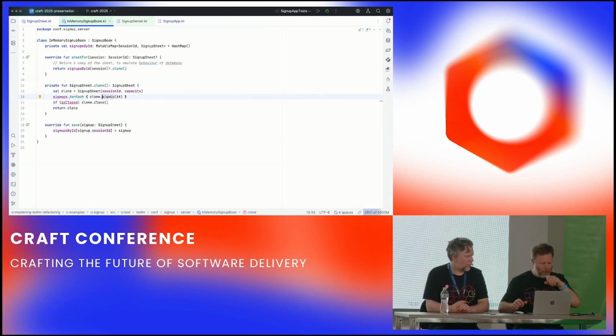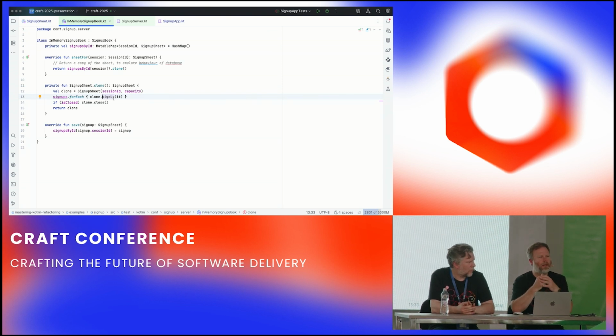In-memory sign-up book. OK, so here we've got this odd sort of clone thing. We're trying to pretend that we've gone off to the database, so all the data about our sheet got serialized as strings fundamentally, went over the wire into the database, so what we're trying to do is make sure there's no aliasing in this book.